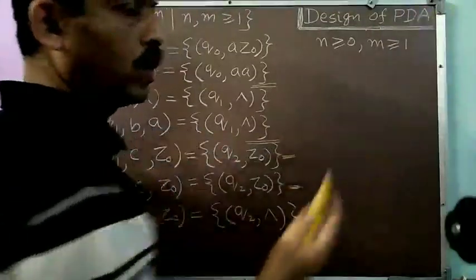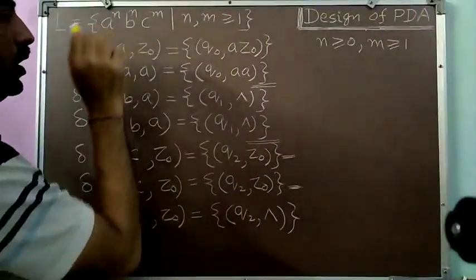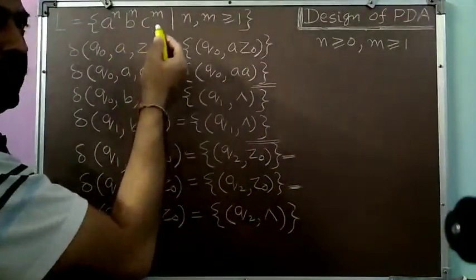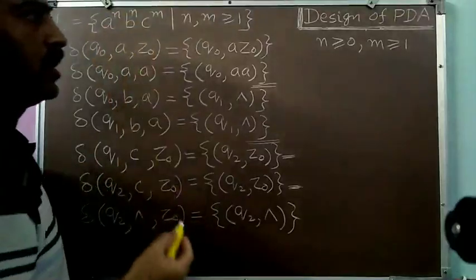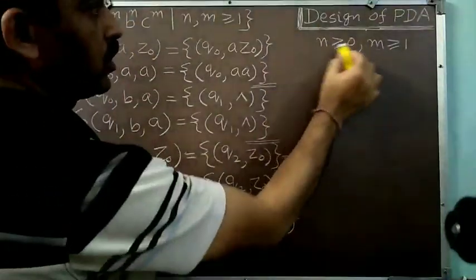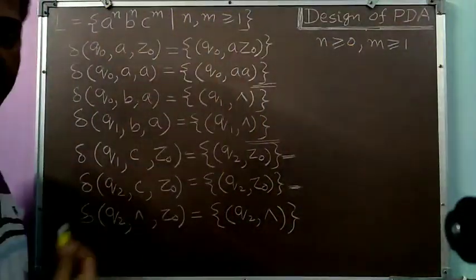At least one or more C's will be there. But when we talk about the number of A's and B's, they may be 0 as well. When I say that the number of A's and B's are 0, that is, the value of n is 0. If the value of n is non-zero, then certainly this will be the language and we have written the transitions for it.